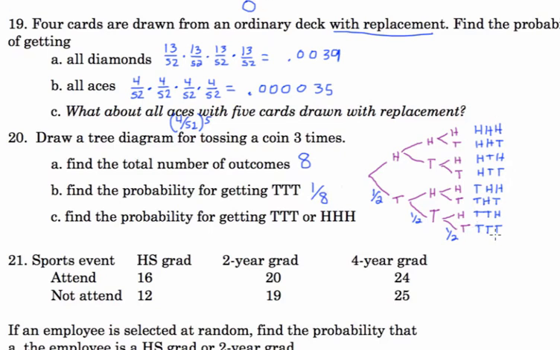There's 8 choices, so the probability for getting one of these is 1/8. The probability of getting a head, head, head is also 1/8. So the probability of getting tail, tail, tail, or, which means add, head, head, head, would be 2/8 or 1/4.